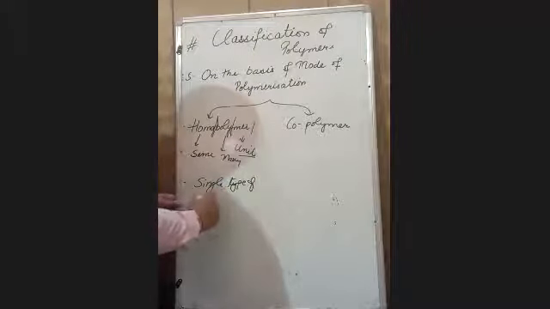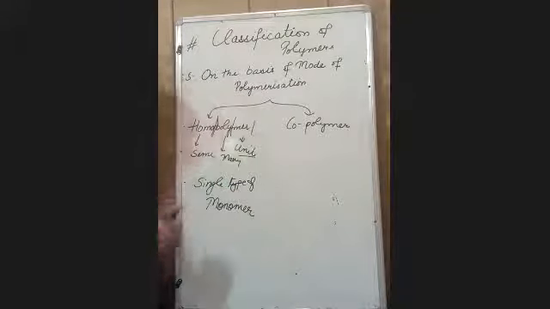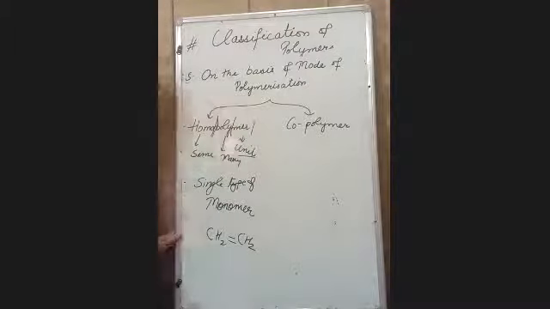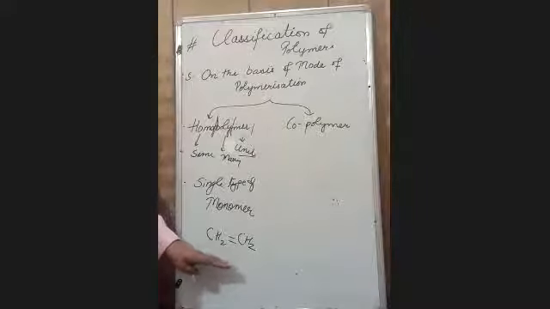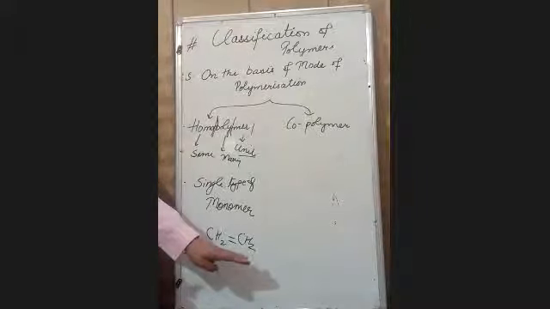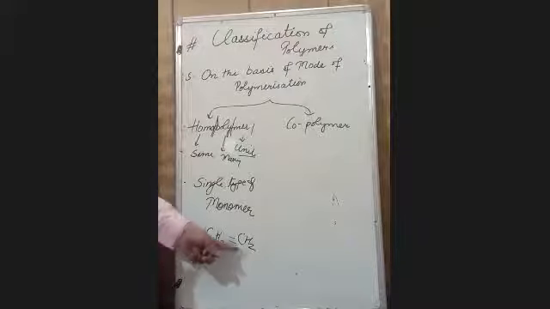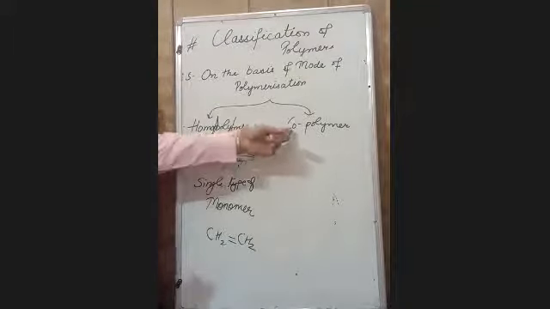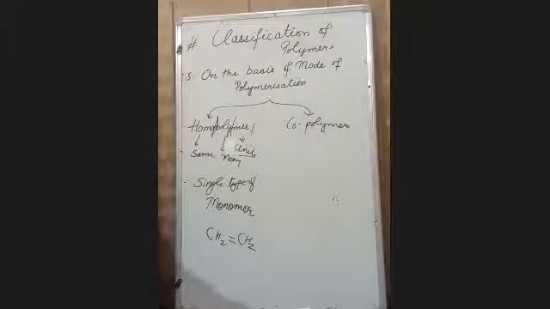Single type of monomer. For example, your polyethylene. In this, your monomer is ethene, CH2 double bond CH2. Polyethylene is made up of so many of these ethene molecules. In this, the monomer is the same throughout the polymer. So, homopolymer.